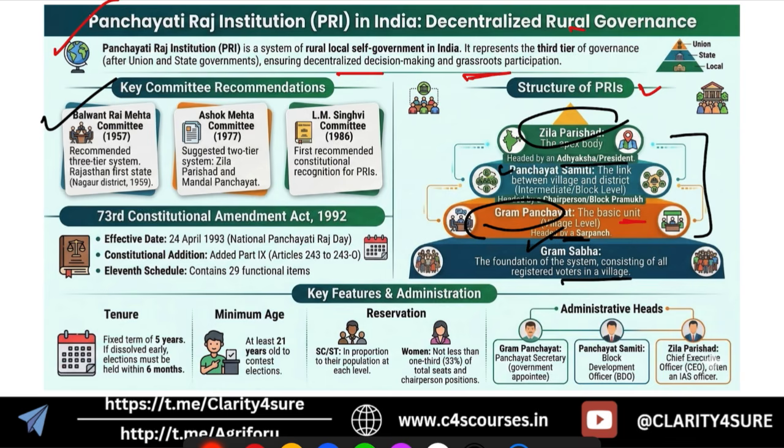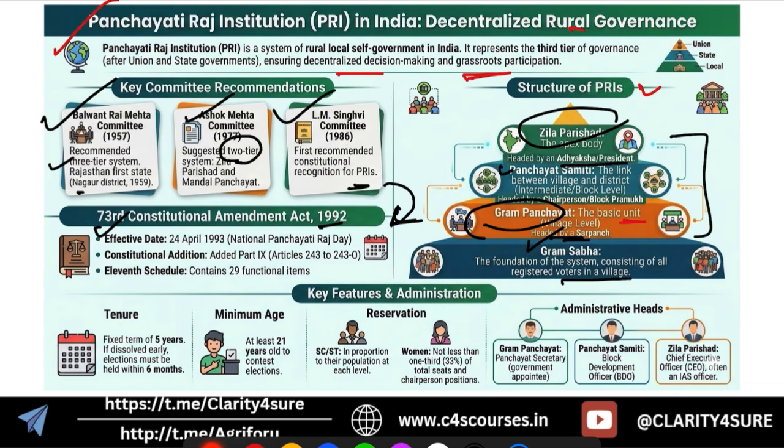First is Balwantrai Mehta committee. It recommended the 3-tier system of this Panchayati Raj institution, and the first time this kind of structure was seen, Rajasthan implemented it in the Nagaur district. Then Ashok Mehta committee suggested a 2-tier system, and the LM Singhvi committee recommended the constitutional recognition of the PRI. And after the committees' recommendations, the 73rd Constitutional Amendment Act was passed in 1992.